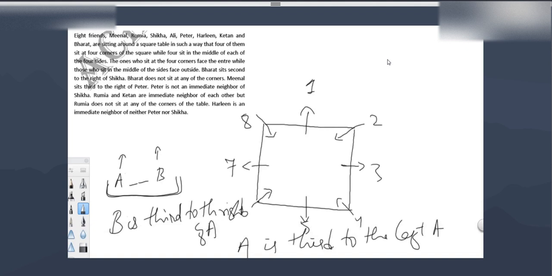See, in all the arrangements, if you start from Bharat, it can be in position 1 or position 2 or 3. But when it comes to the order, clockwise or anti-clockwise, it should be the same. Here one person started from Peter. But if you consider from Bharat, after Bharat we have Harleen, then Ramya, then Ketan, Peter, Ali, Shikha and Minal. Same arrangement. Okay, probably this is correct.